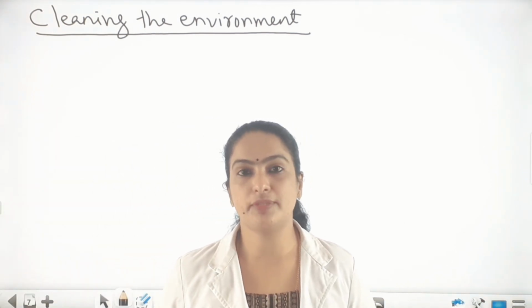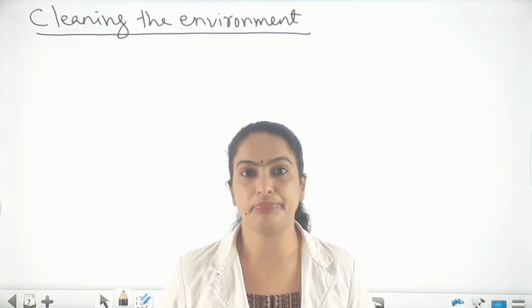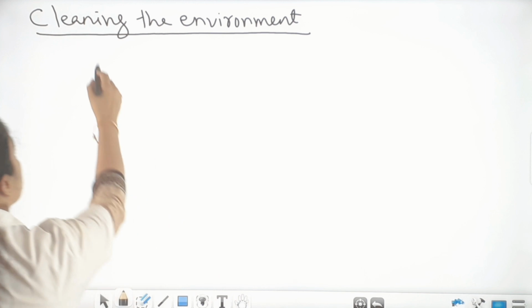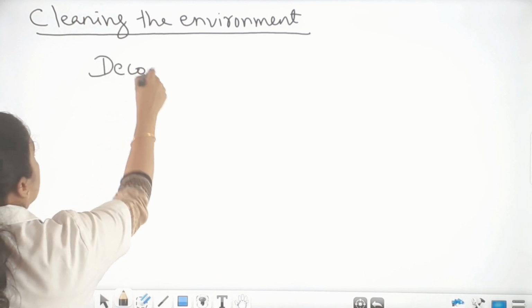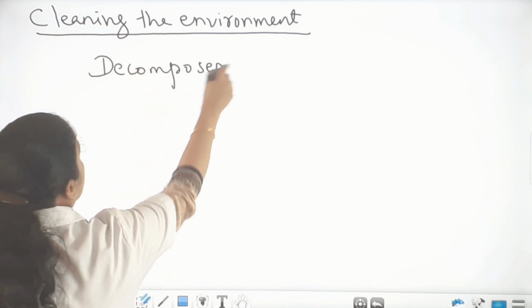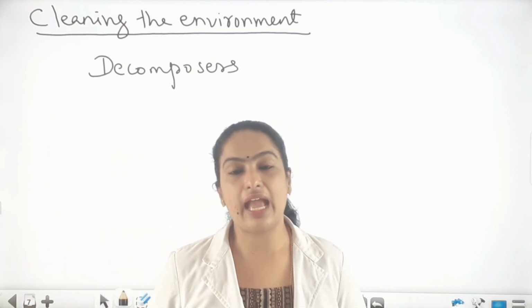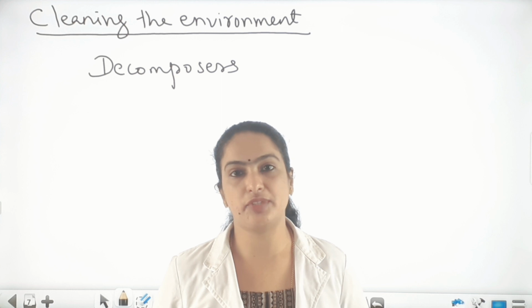Some microbes present in the soil act as decomposers, especially bacteria. These decomposers convert the plant and animal waste into simple substances.